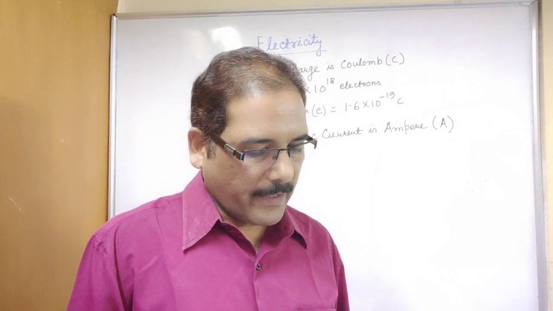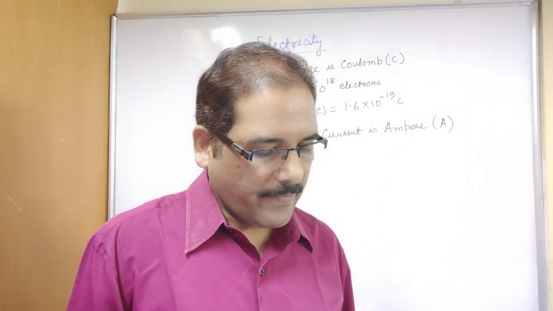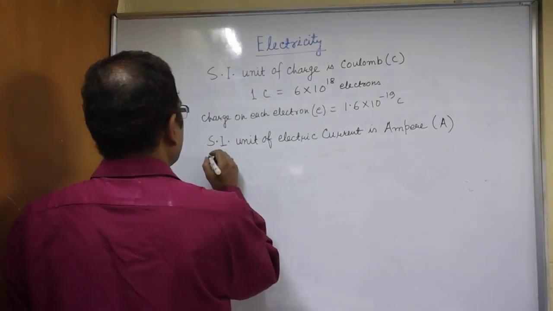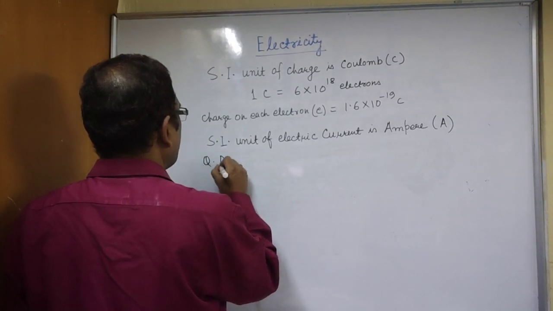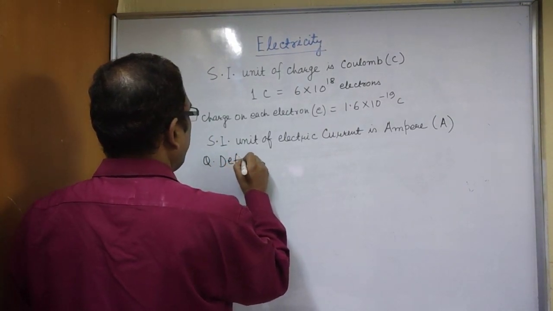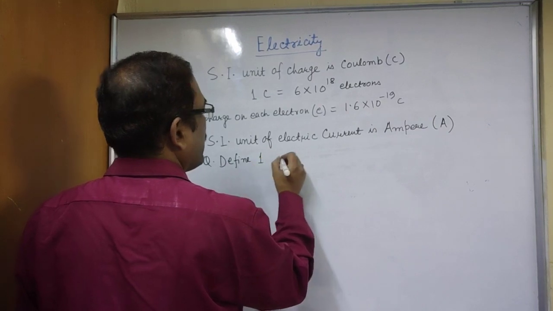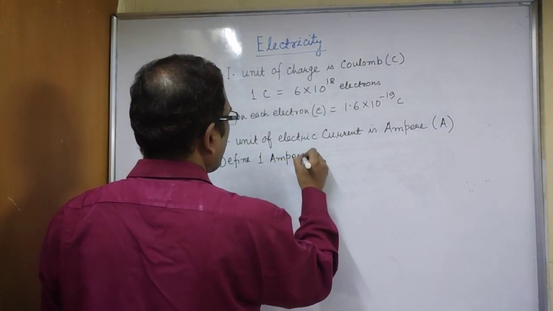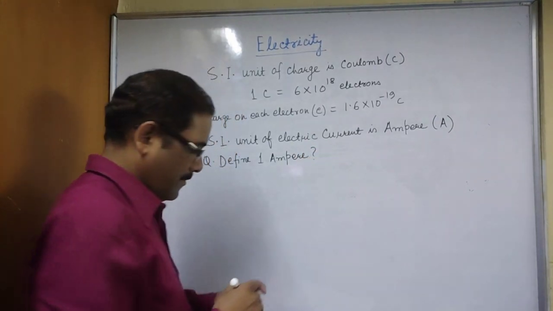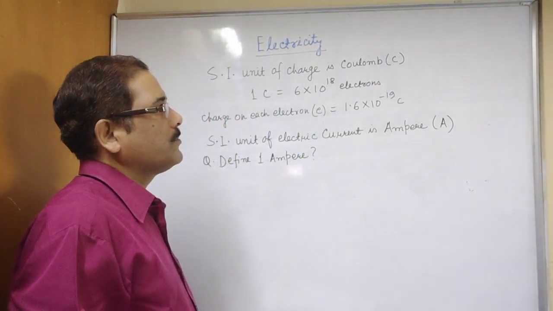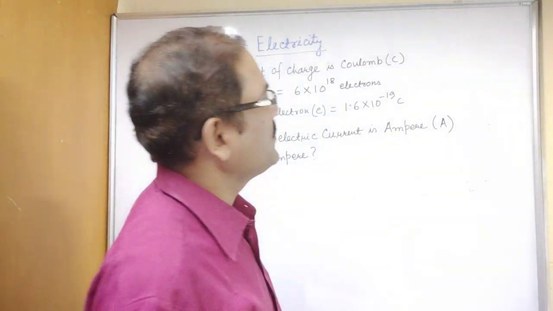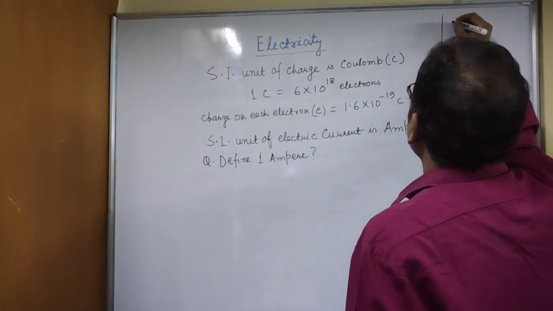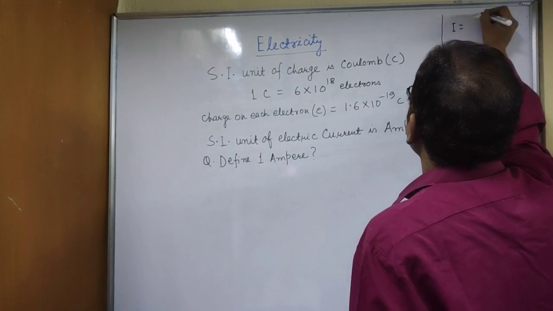Now you can get a question: define 1 ampere. It is a very important question, so write it down. Define 1 ampere. The formula we have written earlier is I is equal to Q by t.